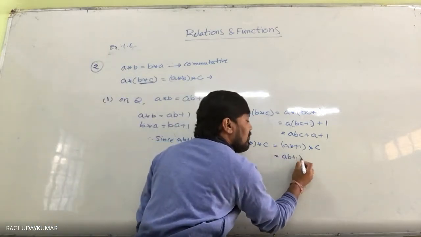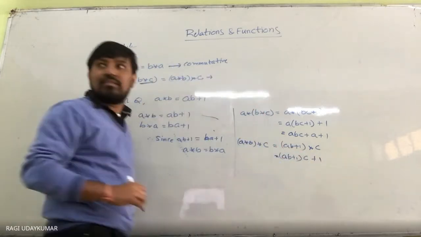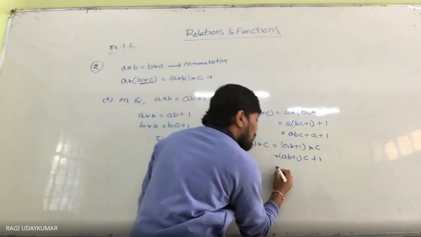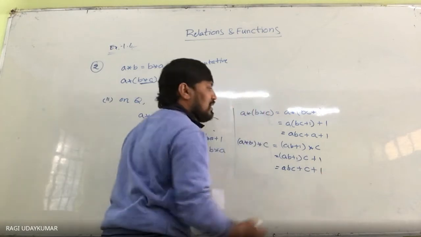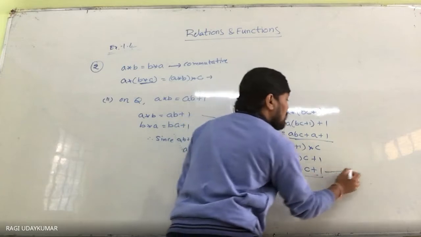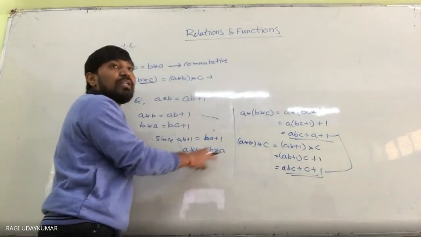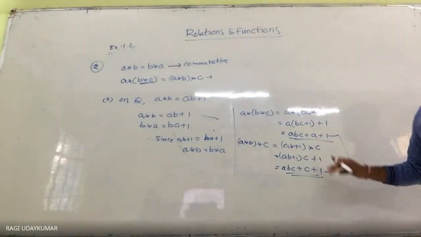(AB plus 1) into C plus 1. On multiplying C, you get ABC plus C plus 1. Here ABC plus A plus 1, there ABC plus C plus 1. So these both are not equal. Therefore, it is satisfying the commutative property but not the associative property. This is the way to solve the problems.